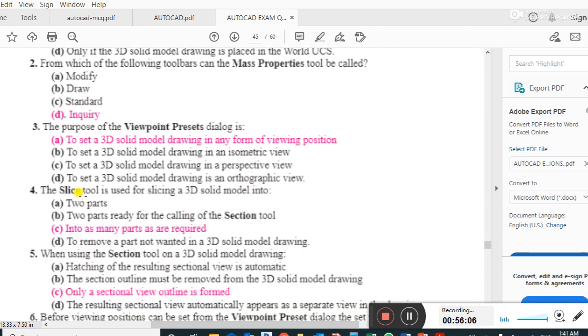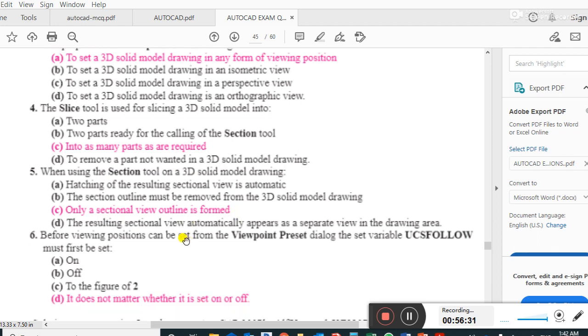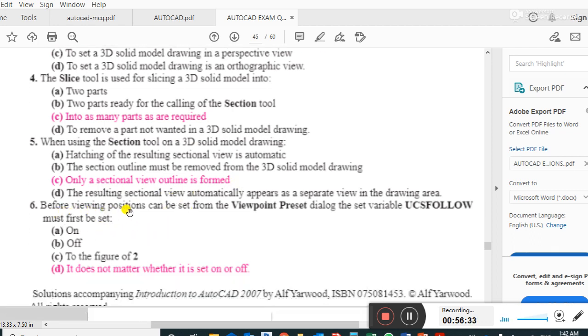The slice tool is used for slicing 3D solids into as many parts as are required. Right answer. When using the section tools on a 3D solid model drawing, only the sectional view outline is formed.